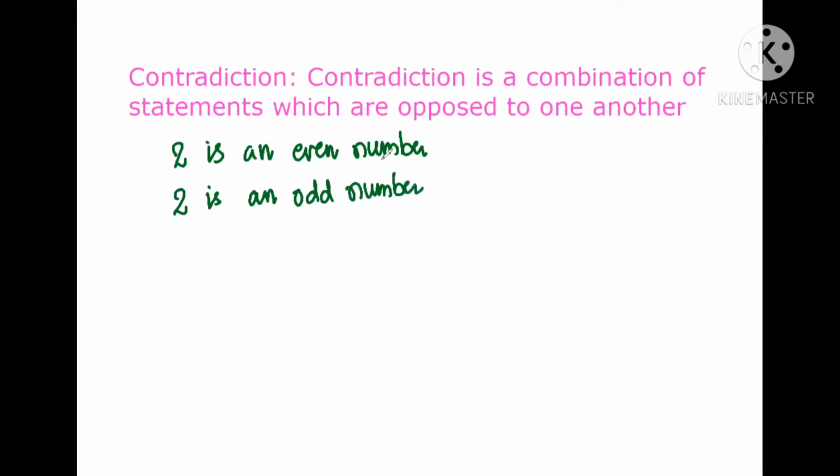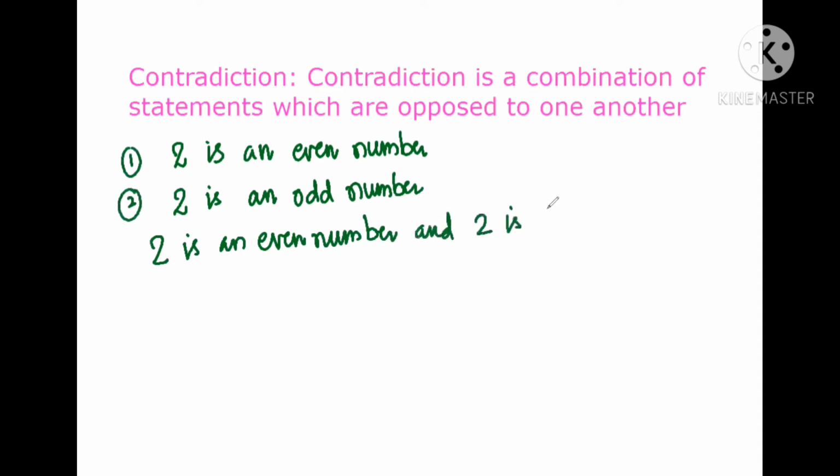Here are two statements. If we write them by combining, 2 is an even number and 2 is an odd number.